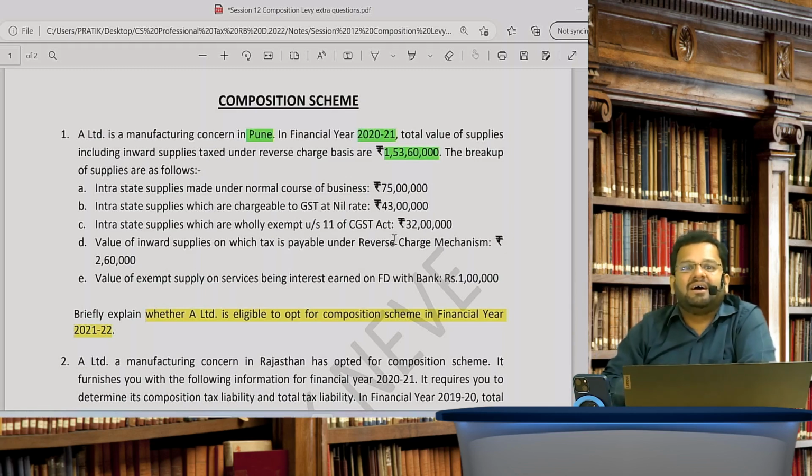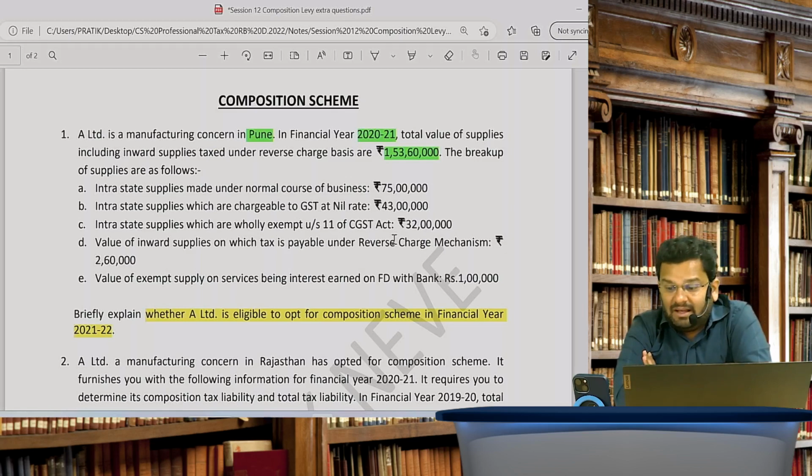Now tell me, are you eligible for composition levy? Answer is absolutely yes, because aggregate turnover in preceding financial year is not exceeding 1.5 crores. So exact 1.5 crore is also accepted.